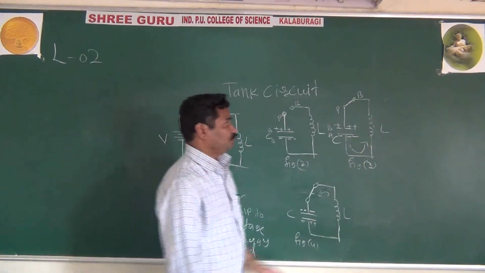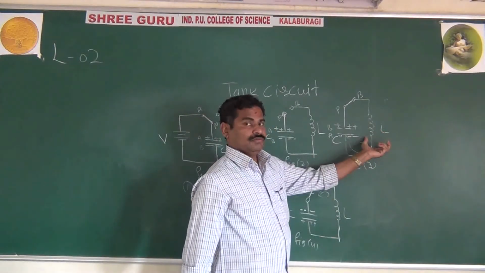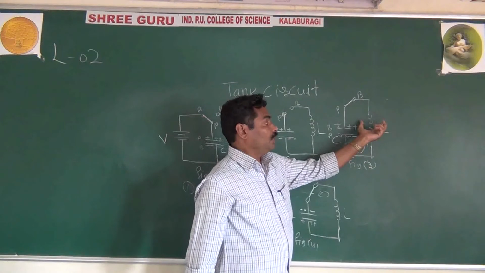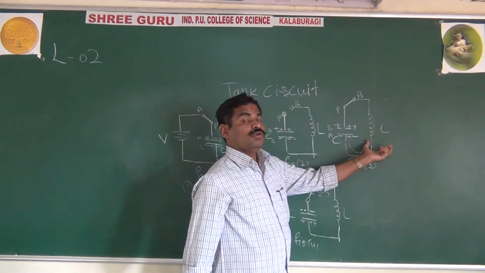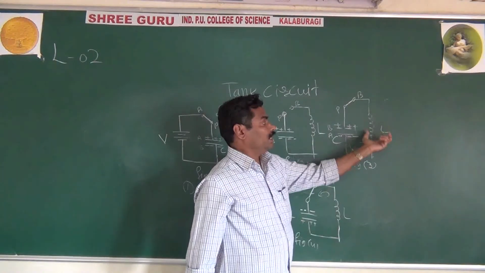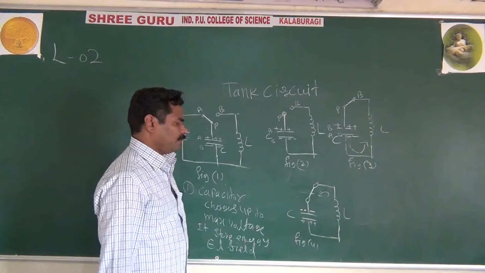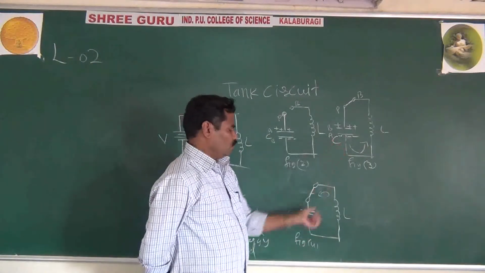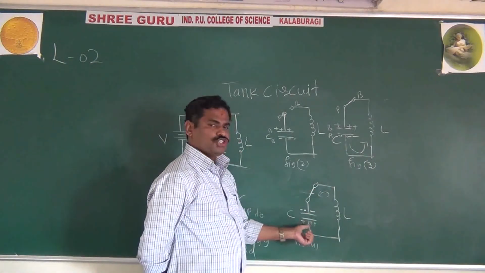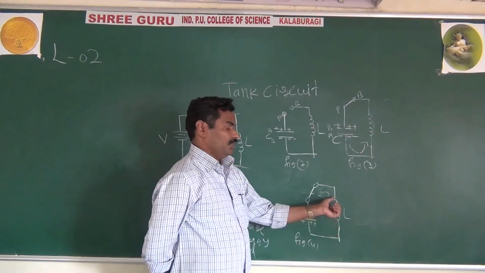And once your inductor is fully charged, then what happens? The inductor also wants to collapse, or discharge, with the decay of current in the inductor. Once the capacitor fully discharges, we get the maximum current in the inductor.